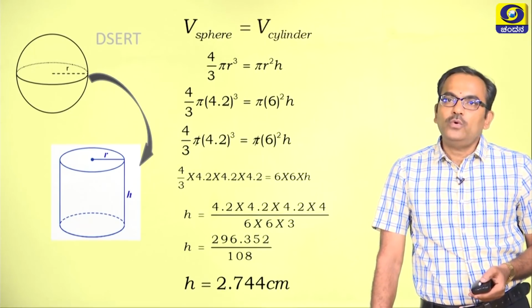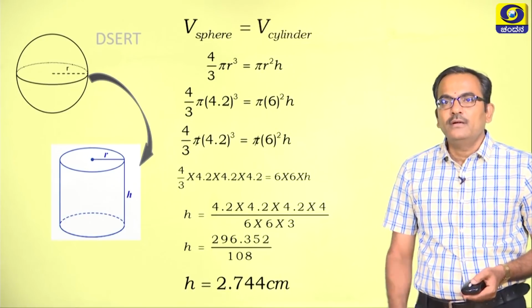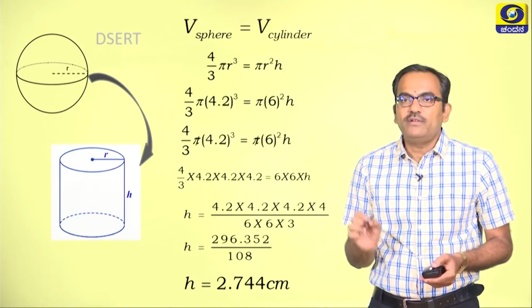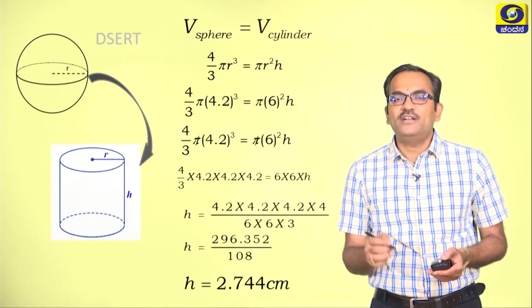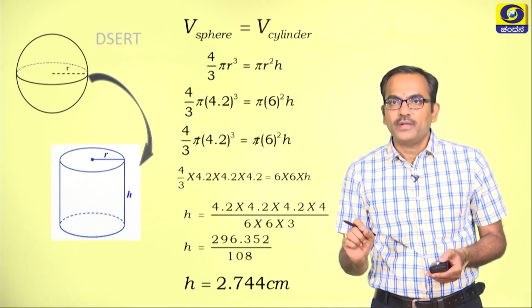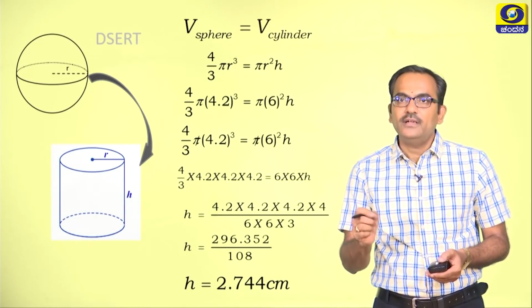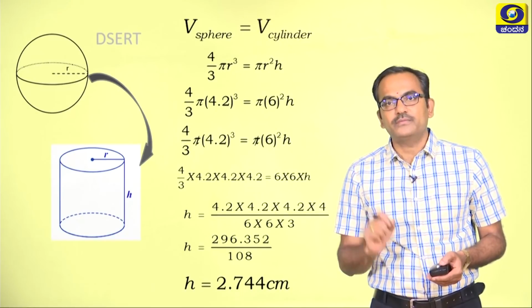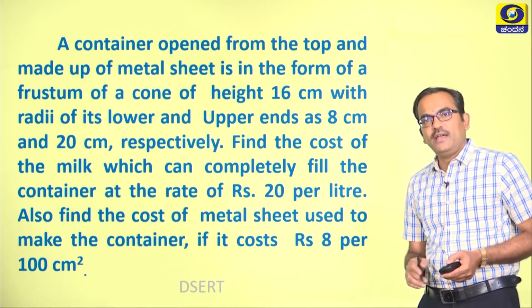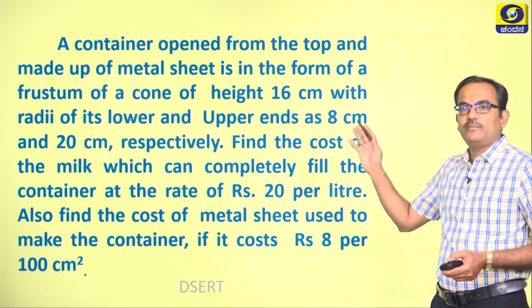So a few things to note from this problem: write the problem carefully, note down the values, mark what solids are given in the problem, and write down the formulae connected with the solids. Now let us go for a typical 5 marks problem.